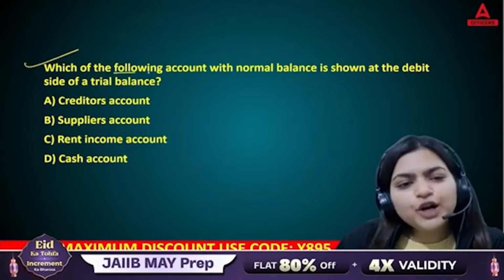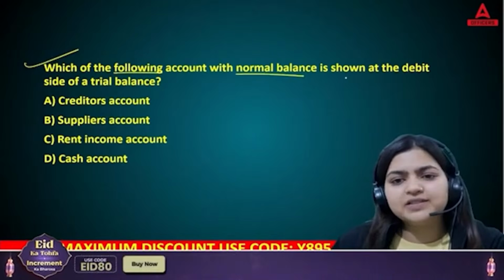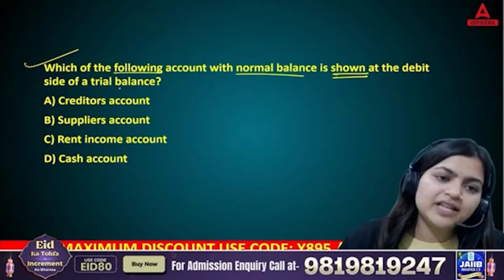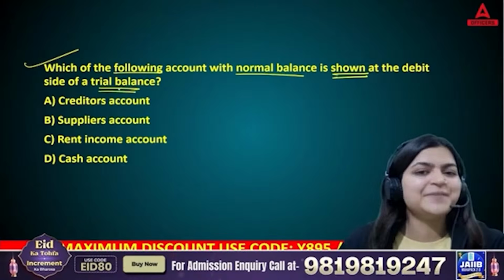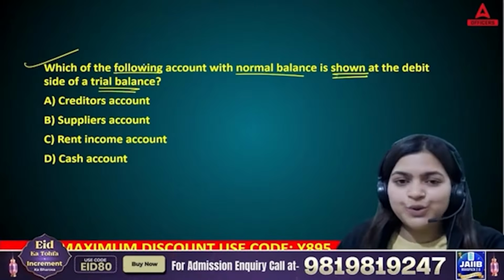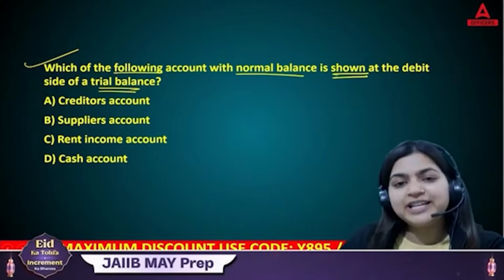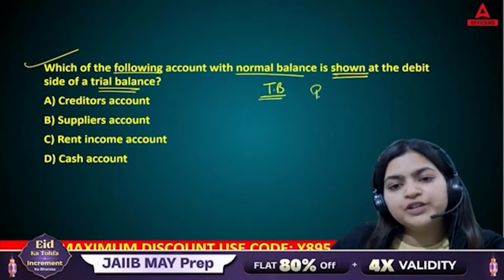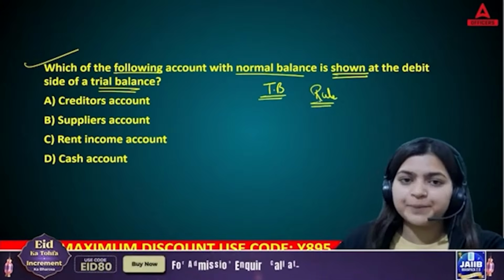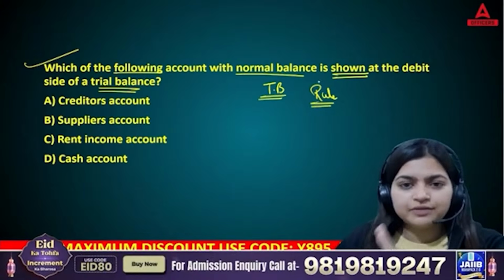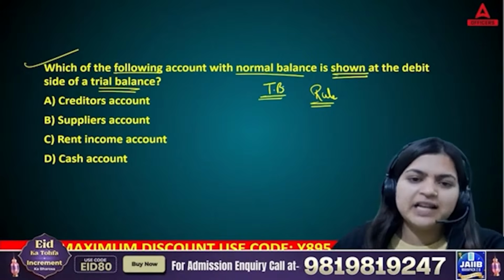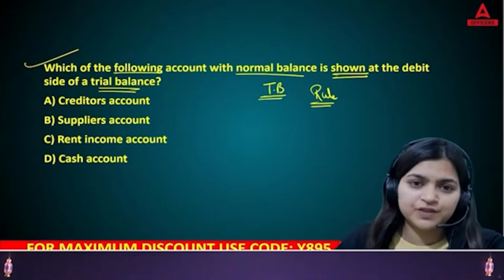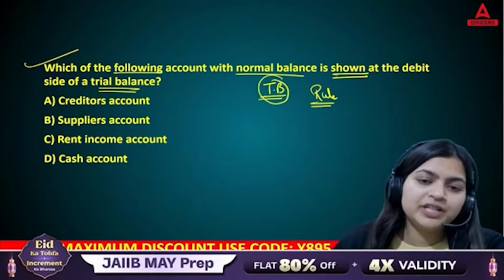Now, which of the following accounts with normal balance is shown at the debit side of a trial balance? Okay, if you don't know about trial balance, let me tell you, under this trial balance we need to follow one rule. First thing, if you're reading this trial balance for the first time, I hope you understood the definition.